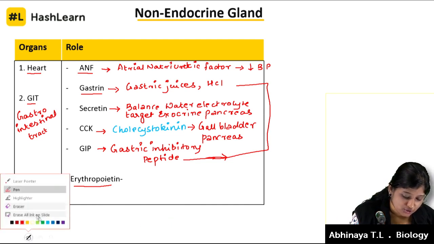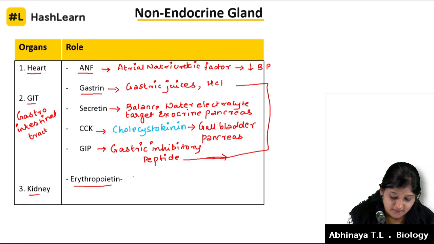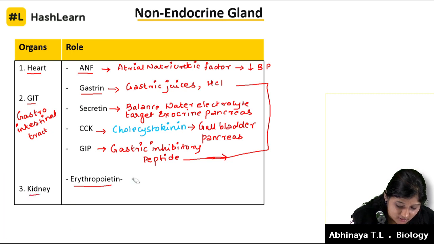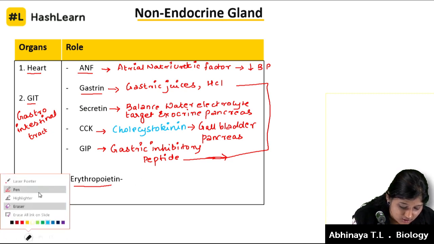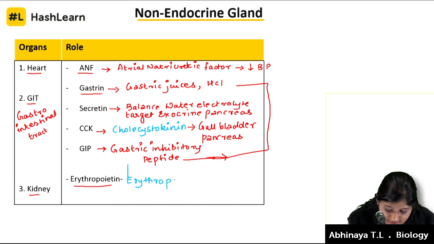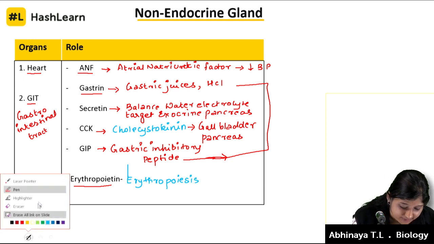As I said, erythro means blood, something related to blood. So it initiates erythropoiesis, that is the RBC production in our body.